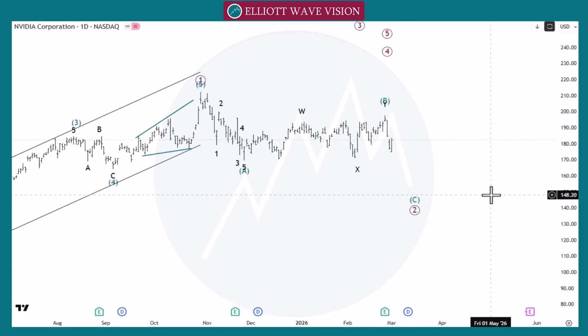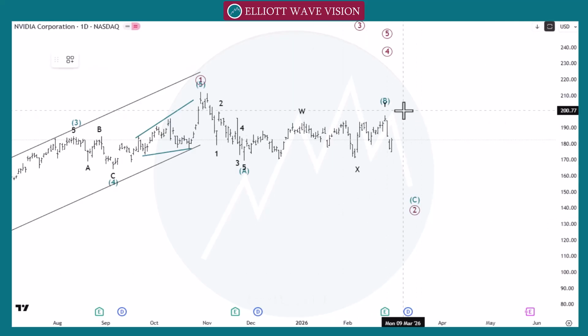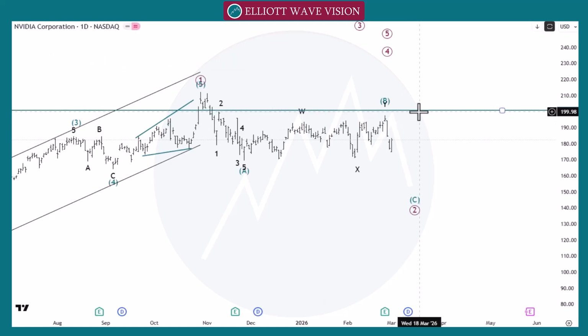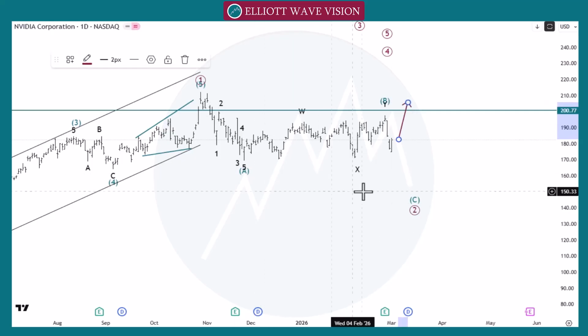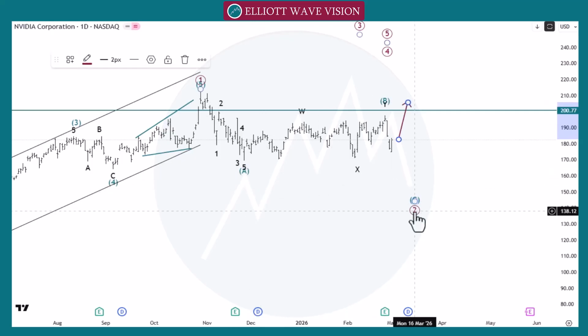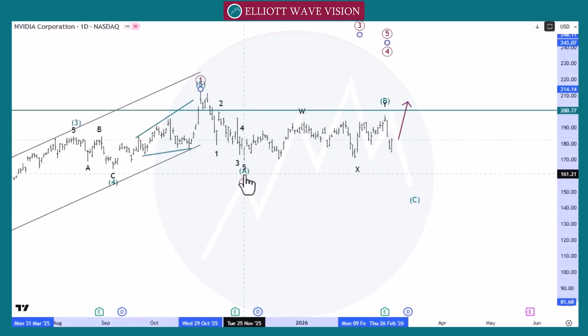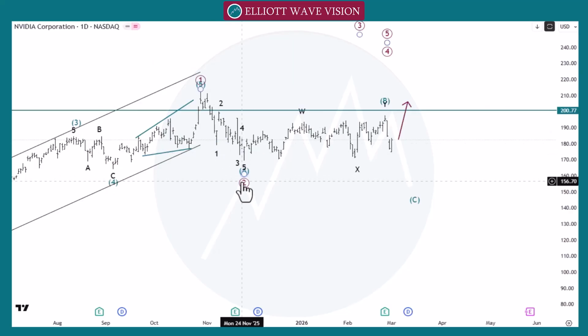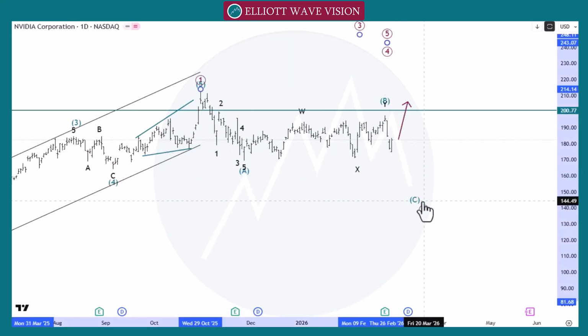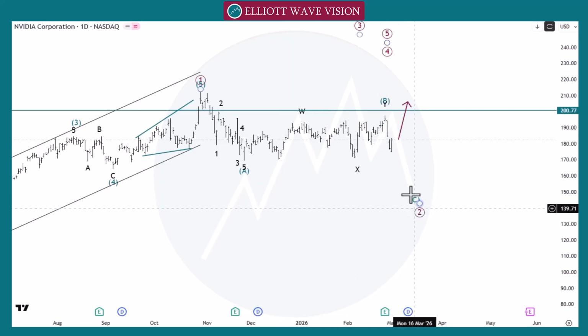towards the 150. If market crosses this 200, the strong and larger number, then market will go towards the next point. If market crosses after this correction or directly crosses this point, then we will change our count from this wave A, from this green wave, brown wave 2, to this area as a W, X and Y. We can count differently, but at this point we are looking for the bearish move towards the 150.